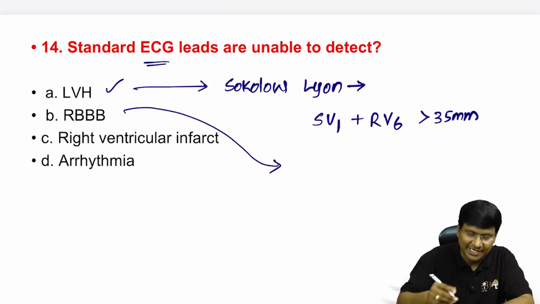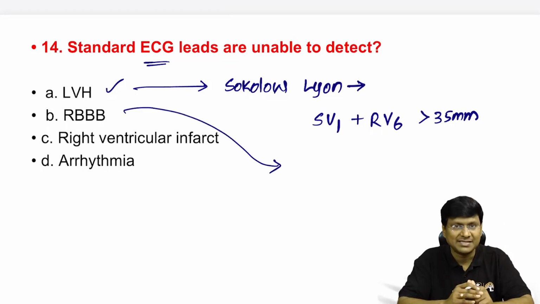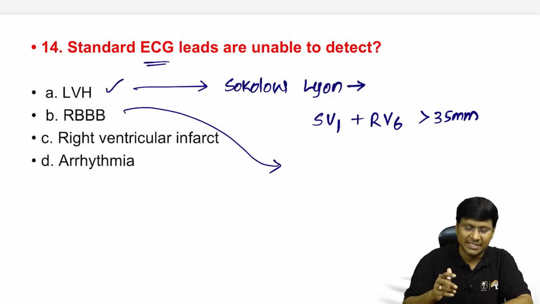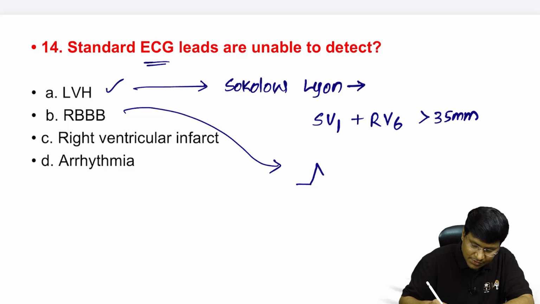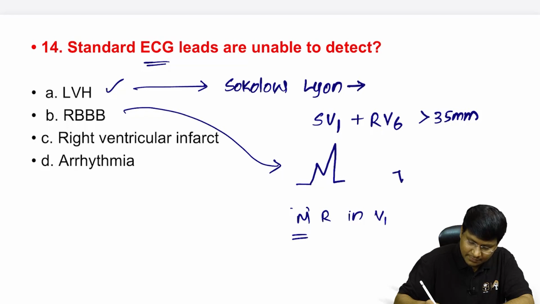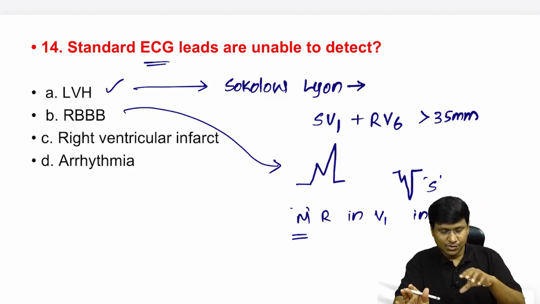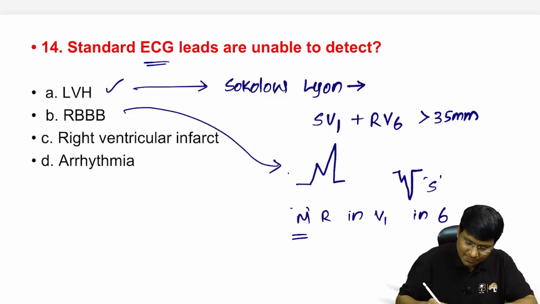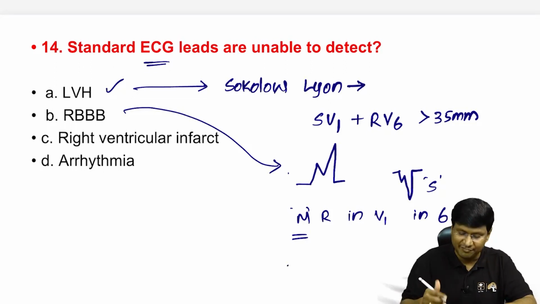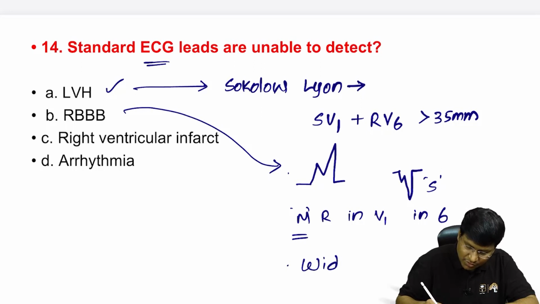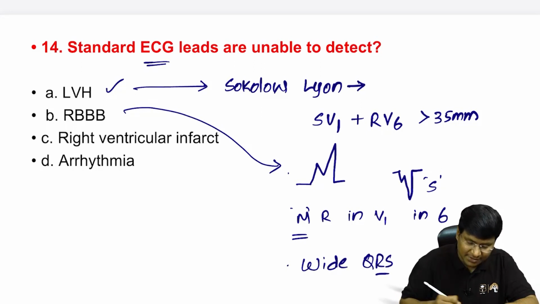Whereas if you take right bundle branch block, even that can be diagnosed by the standard ECG leads. In case of right bundle branch block, you will have an M-shaped R wave in V1, then a W-shaped S wave in V6. And very important, in any bundle branch block, either right bundle branch block or left bundle branch block, you will have a wide QRS complex. That is the very important part of the discussion.